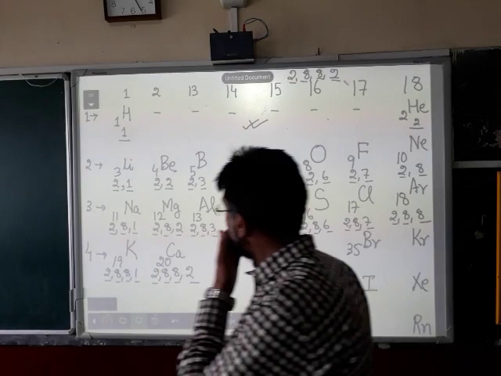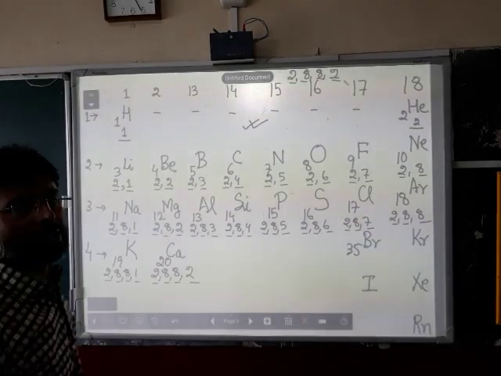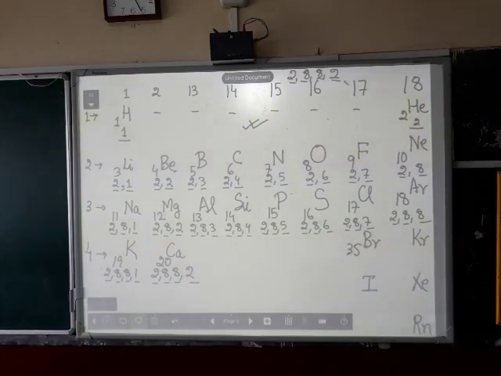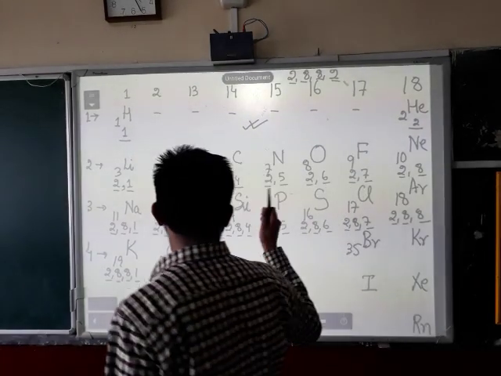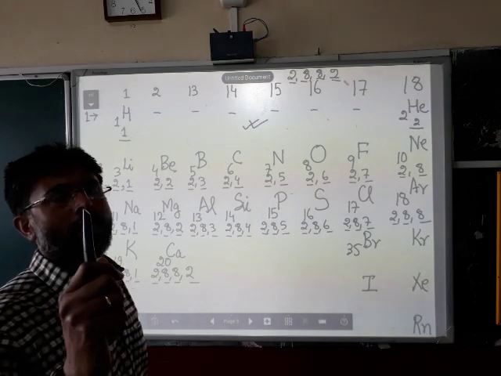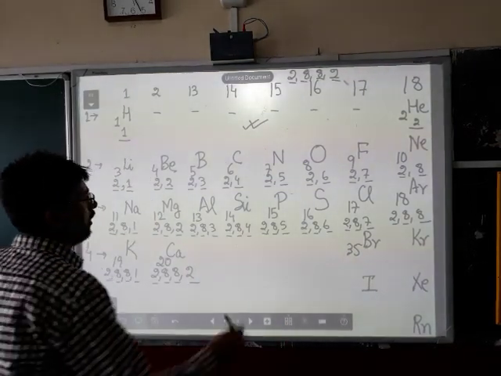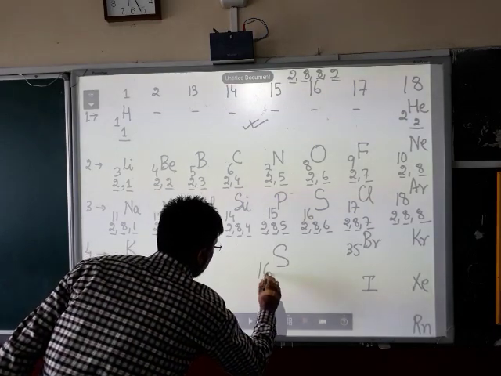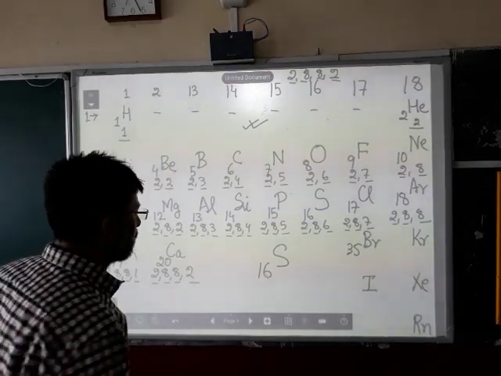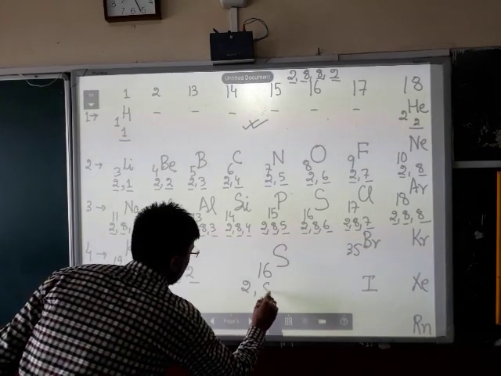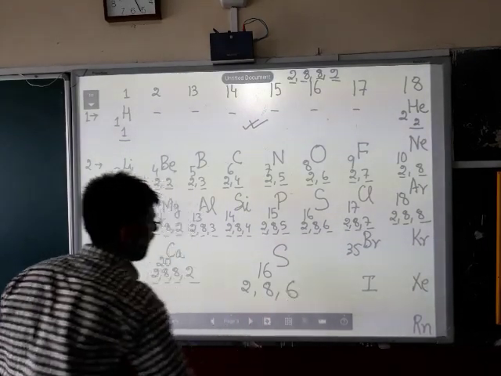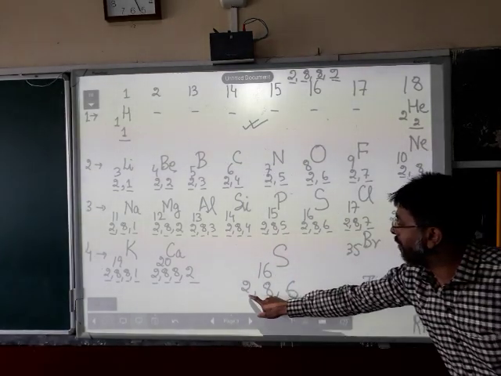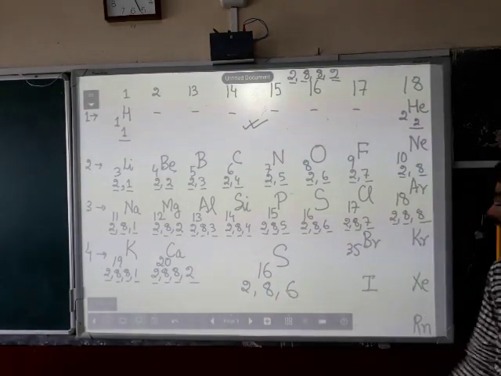Now, over here, suppose you are given the atomic number of any element, how do you find its location, how do you find its position in the periodic table? First thing is to write down its electronic configuration. For example, if you are given the atomic number for sulfur, that is 16, what will you do? You will first write down its electronic configuration 2, 8 and 6. After writing the electronic configuration, what you must do is count the number of shells. There are how many shells?